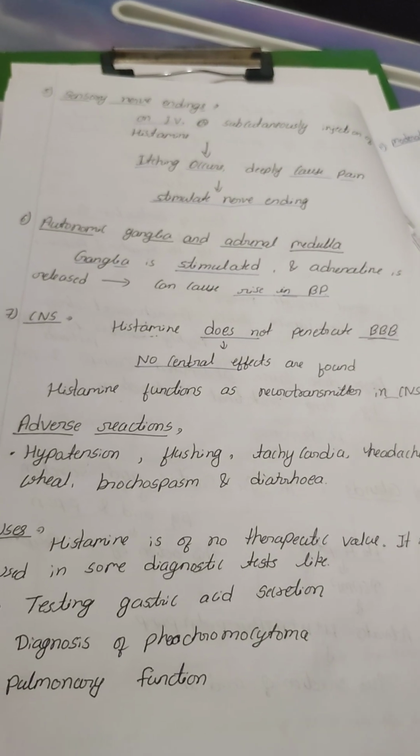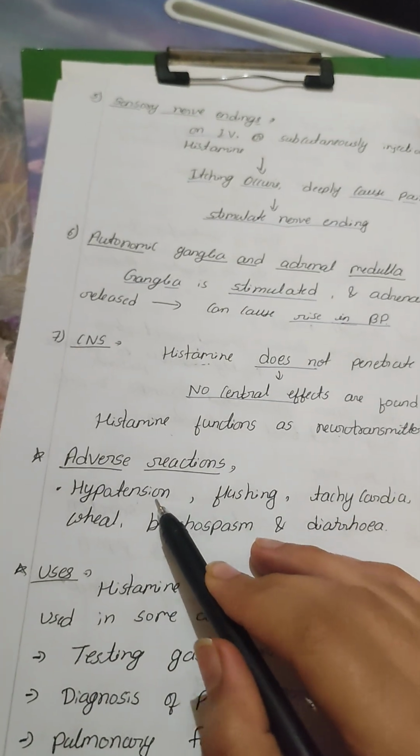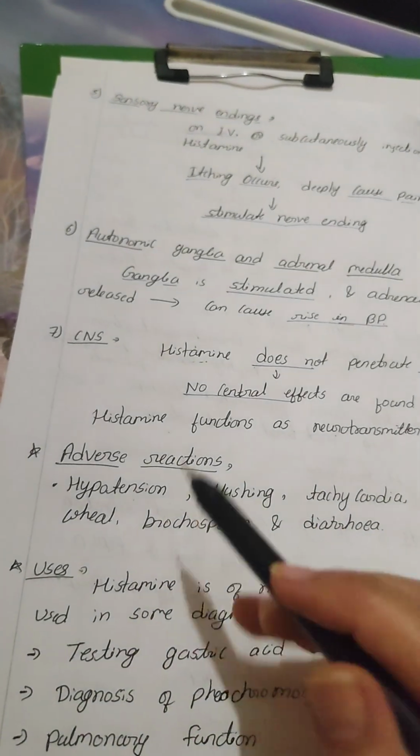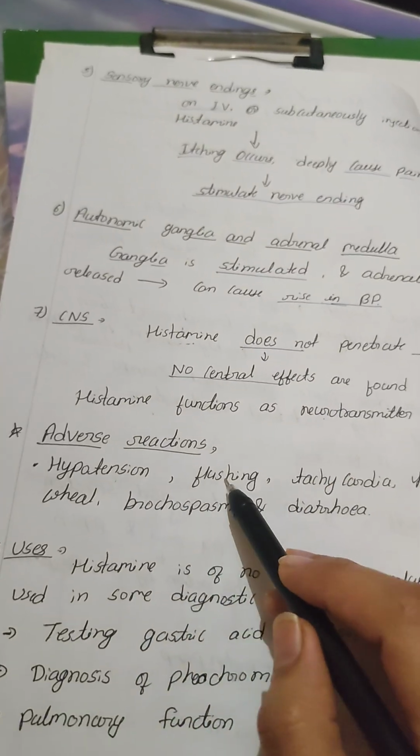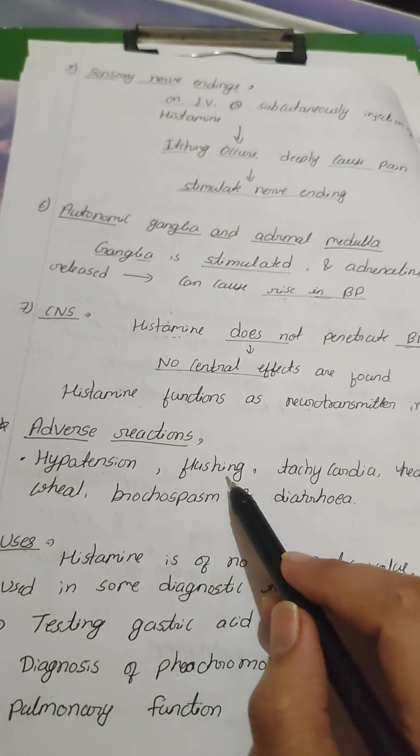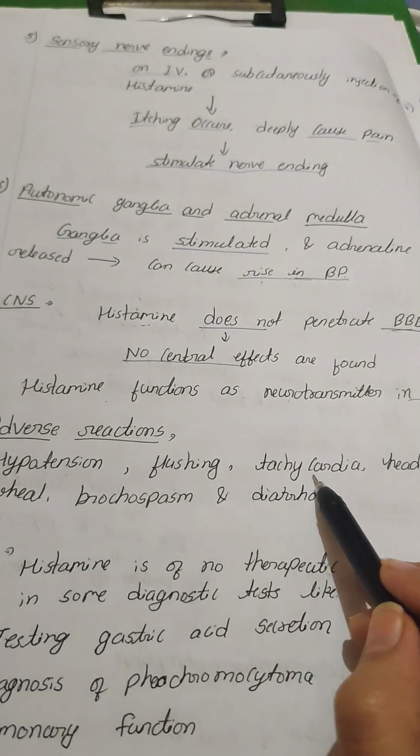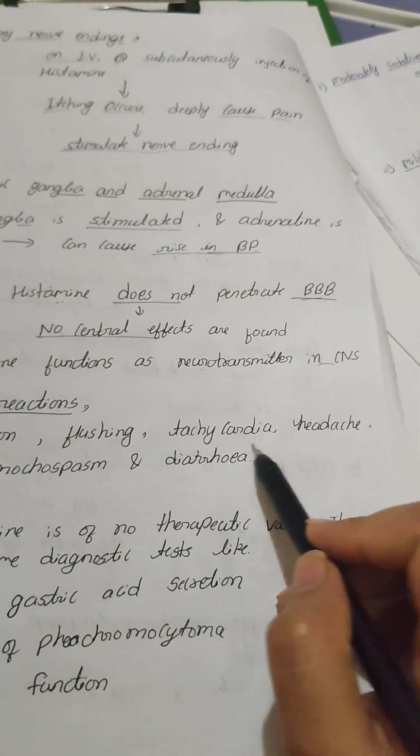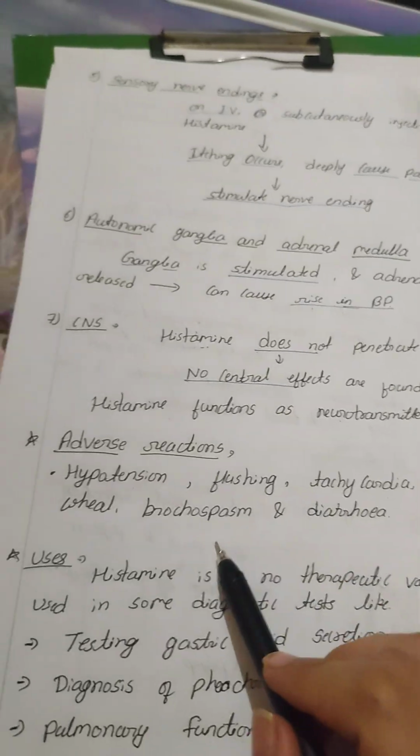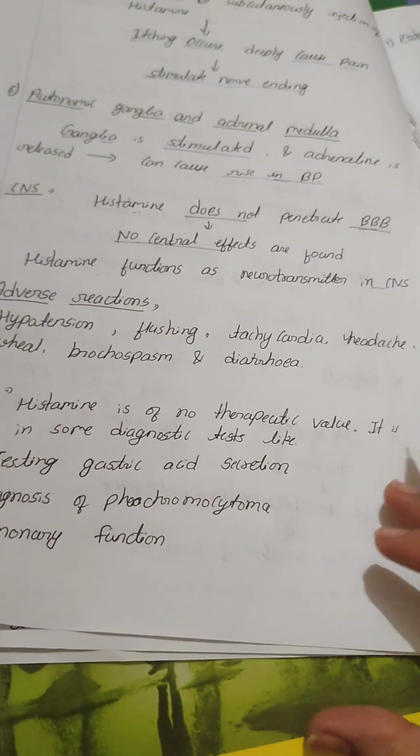Hypotension means a fall in the blood pressure. Flushing means redness of the skin. Tachycardia has a harmful effect on the heart. Then headache, diarrhea, bronchospasm. Uses. What are the uses of histamine?